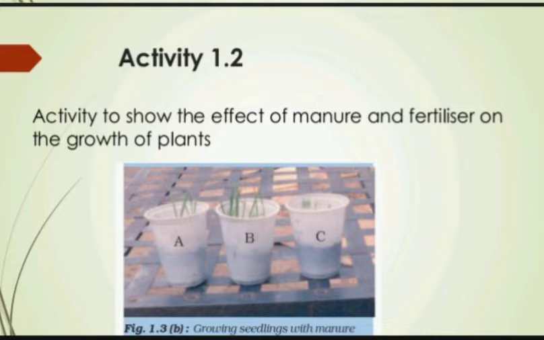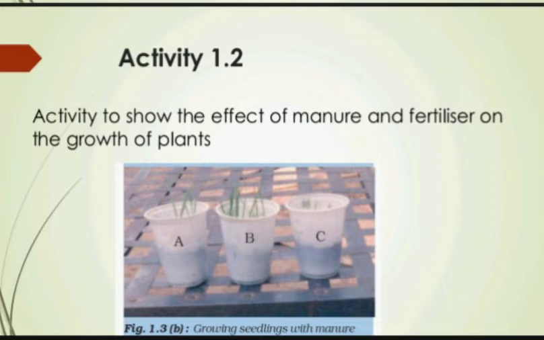Now put some ordinary soil in pot A and some soil mixed with a little cow dung manure in pot B, and take some soil mixed with a little urea fertilizer in pot C. Now pour the same amount of water in all the 3 flower pots. Now take some mung or gram seeds and germinate them.